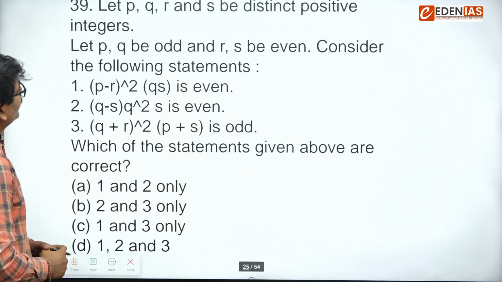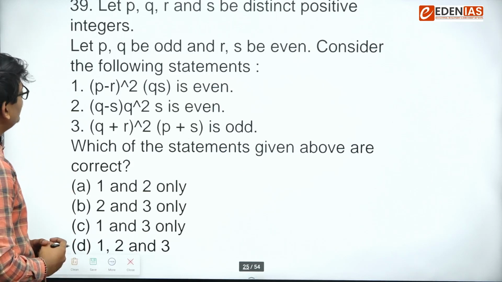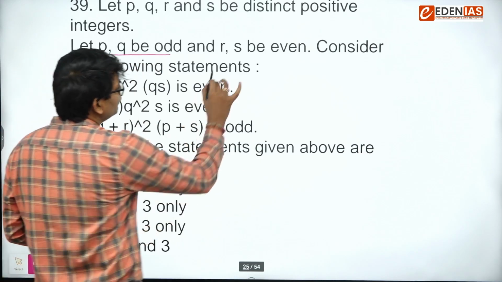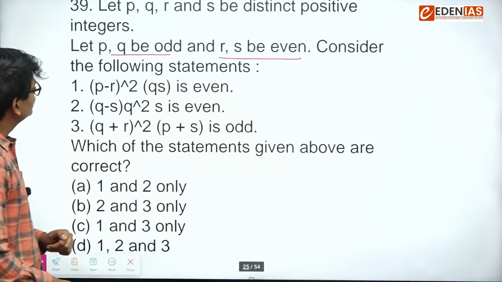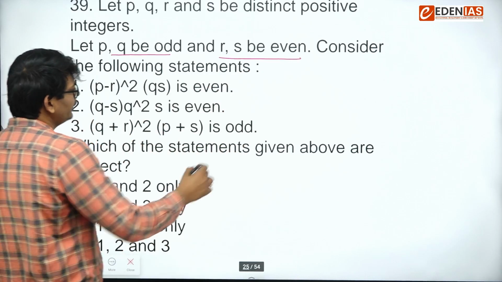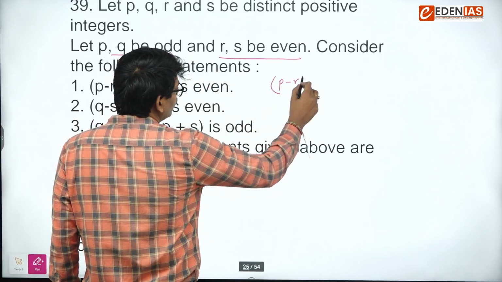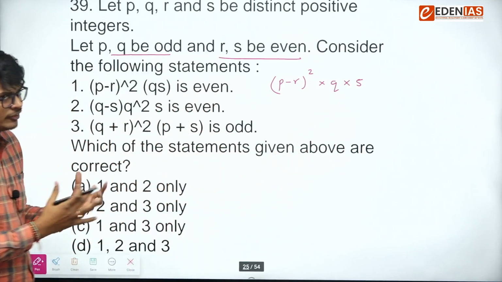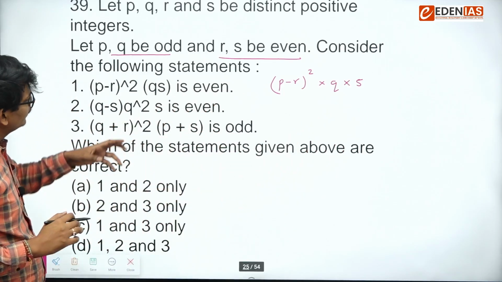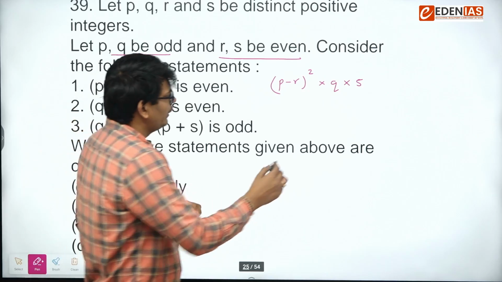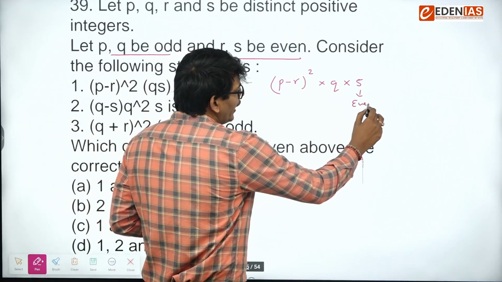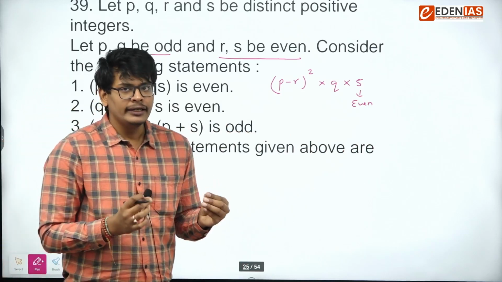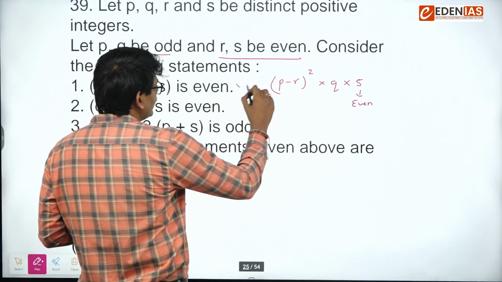Okay, let P, Q, R, S be distinct positive integers, P and Q be odd, and R, S be even. Consider the following statements. The first statement is (P minus R) whole square into Q into S, and we have to check whether this number is even or not. If you look carefully, S is even, and if we multiply anything by even, we always get an even number. So that's why we can say the first is valid.